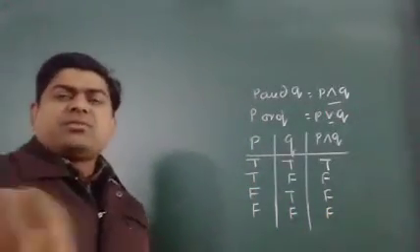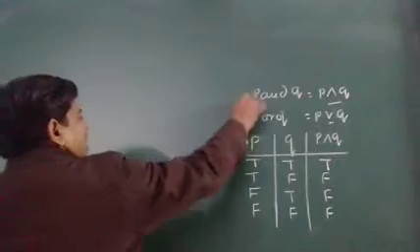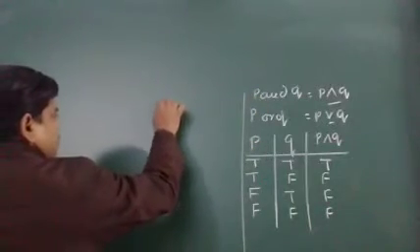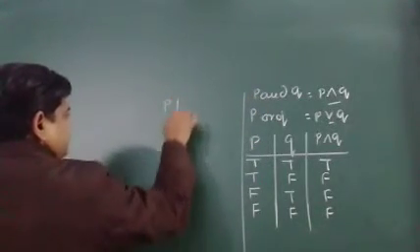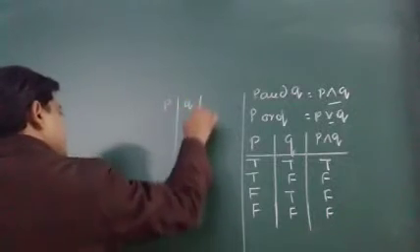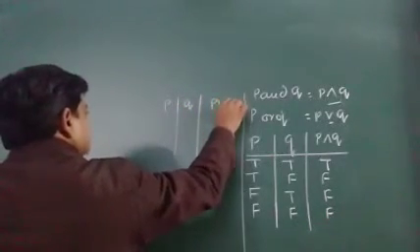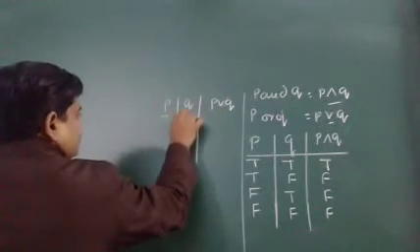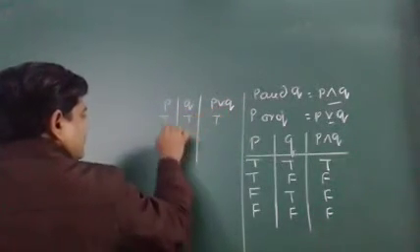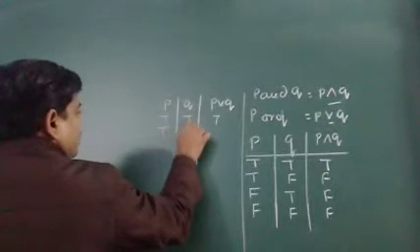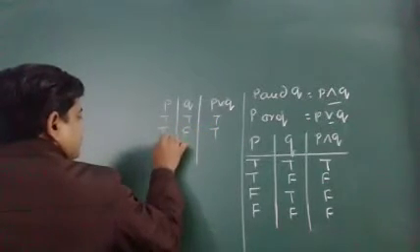In the same way, we can form one more table for "or" also. If I have two separate statements P and Q, and here I have P or Q: true, true, true. True, false, true.